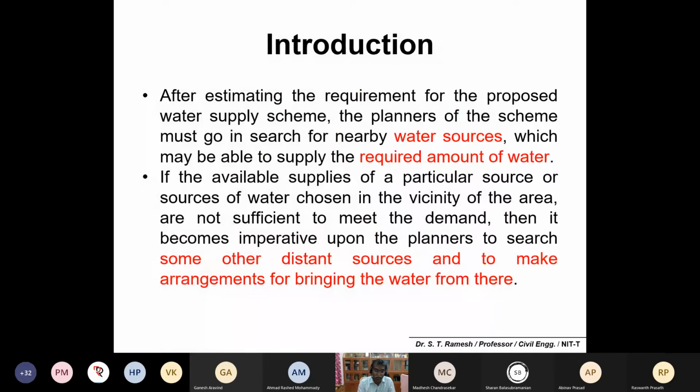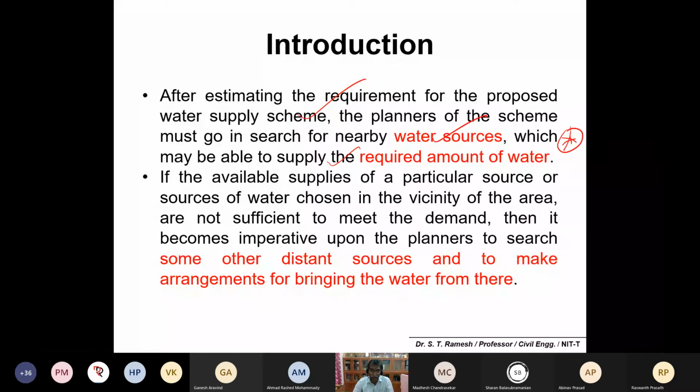After estimating the requirement for the proposed water supply scheme, the planners of the scheme must go in search of water sources. Thereby, it is possible to supply the required amount of water. Please make a note on these two points. Number one is the requirement, you have to be familiar. The second is you have to estimate the future projection, because water supply schemes are designed for a futuristic population of almost 25 years. Then, being familiar with this data, you can identify the sources which are nearby.